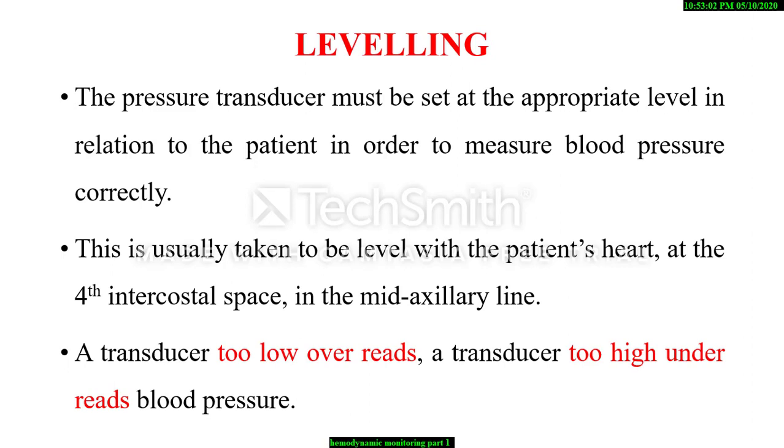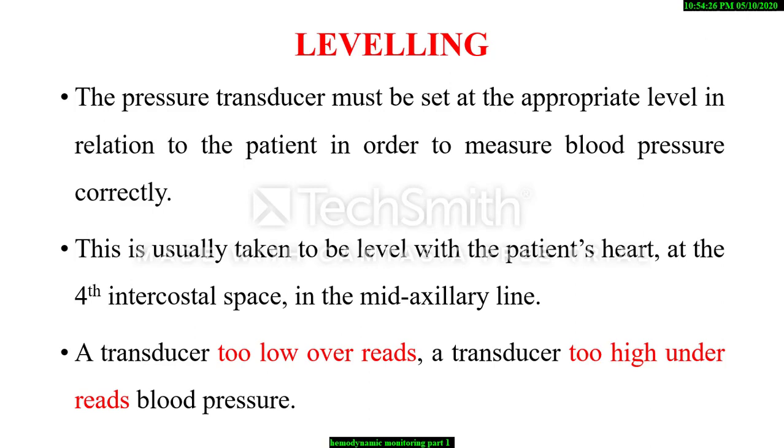For leveling, the pressure transducer must be set at the appropriate level in relation to the patient in order to measure a blood pressure correctly. This is usually taken to be level with the patient's heart at the fourth intercostal space in the mid-axillary line. This is called the phlebostatic axis.